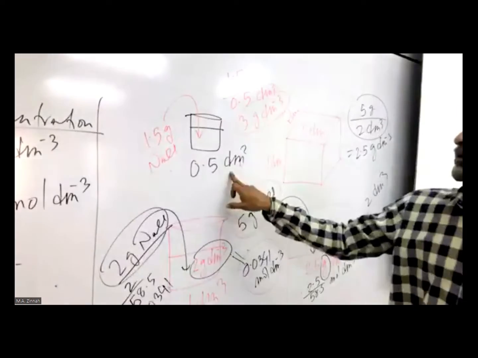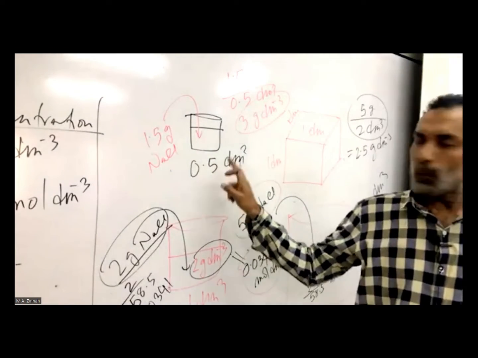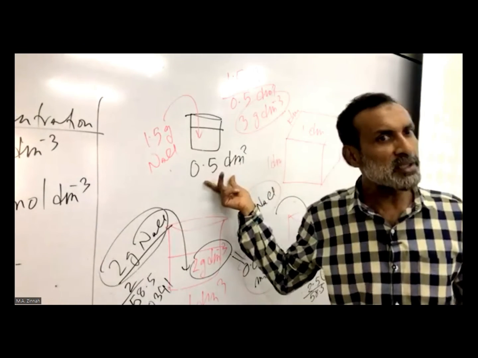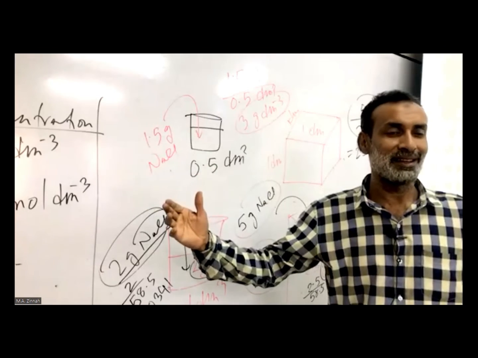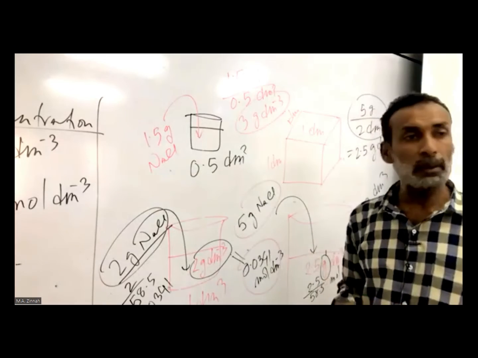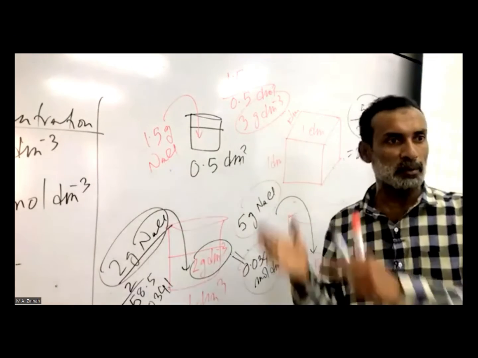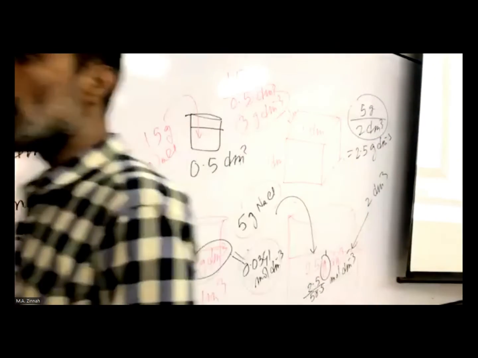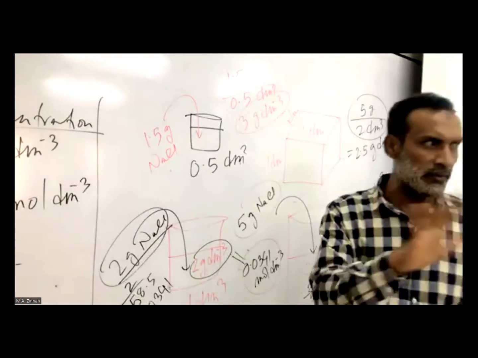I show you again here. This is 1.5 gram in 0.5 dm cube. This could have been given in same cube. Same cube দেওয়া থাকতে পারে। Then 500 cm cube মানে কি? 0.5 dm cube, right? তাহলে এই যে ক্যালকুলেশন করছি, we are dividing every time with volume in dm cube. But volume may be given in cm cube. Understand? Volume cm cube এ দেওয়া থাকতে পারে। তো cm cube কে আমরা dm cube এ কনভার্ট করা জানি। We know this, right? Everybody?